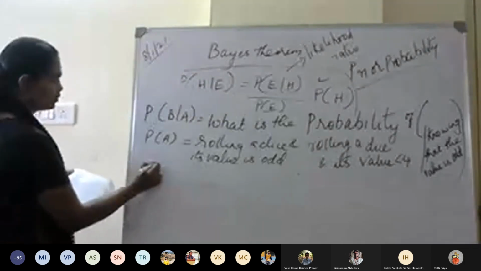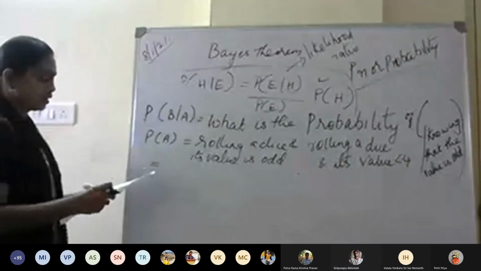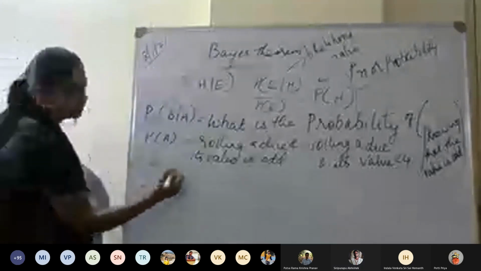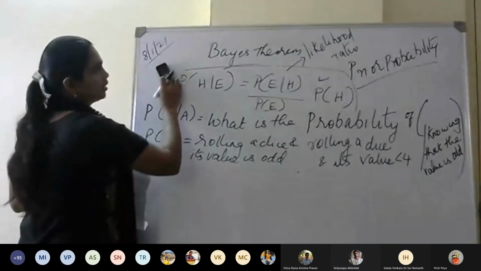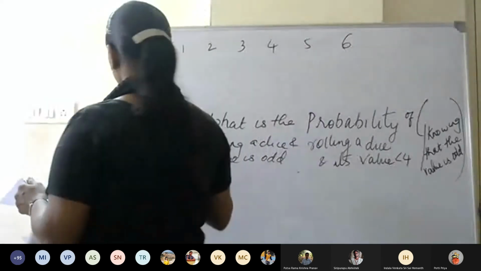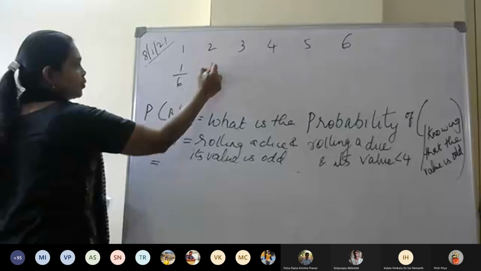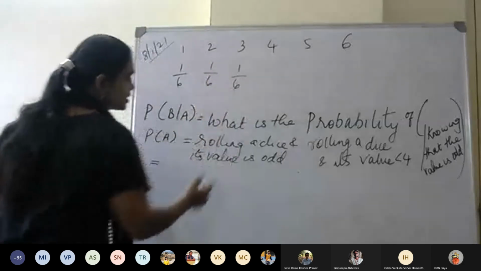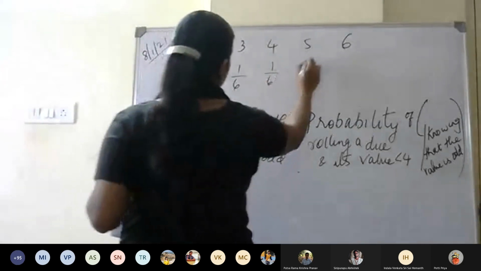What will be the value for this? You have the dice with the numbers 1 to 6. For everyone you have the equal probability, 1 by 6, 1 by 6 and 1 by 6.